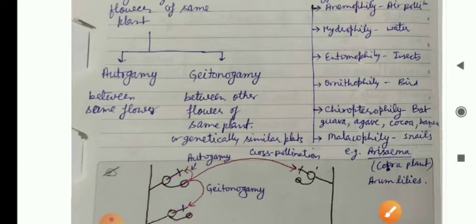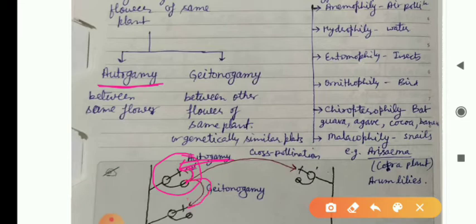When pollen grains transfer from this to this, that means within the flower, it is called autogamy. And when pollen grains transfer from one flower to another flower of the same plant, it is known as geitonogamy.